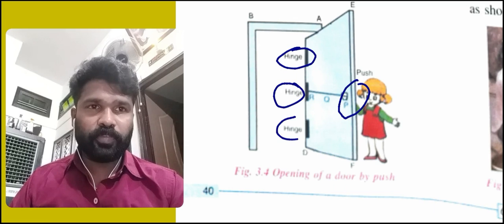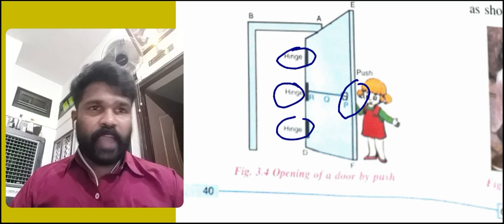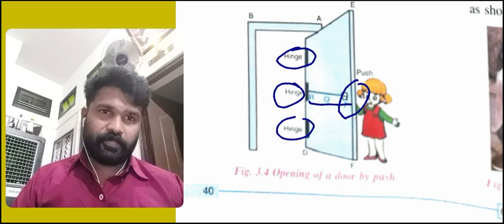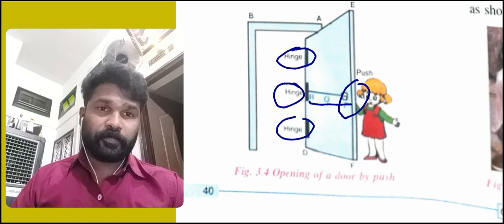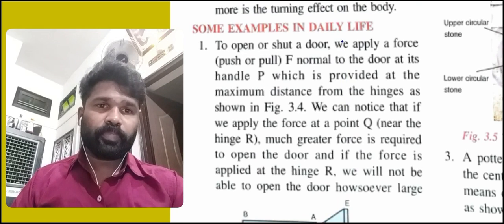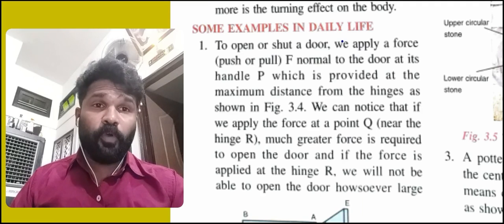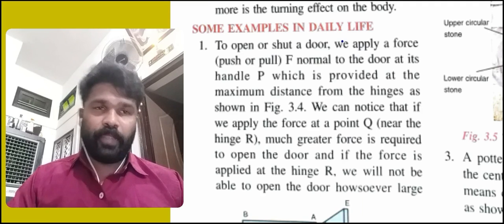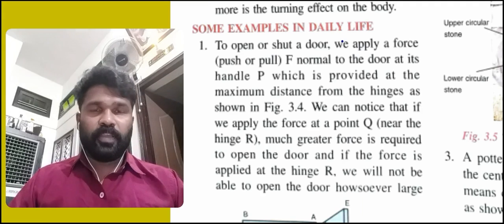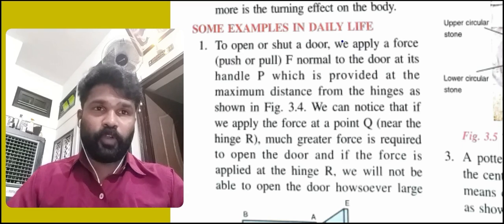The handle is fitted here. So to shut or open a door, we apply a force on the handle P, which is at the maximum distance from the hinge.